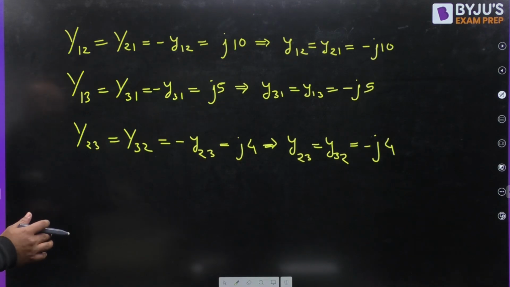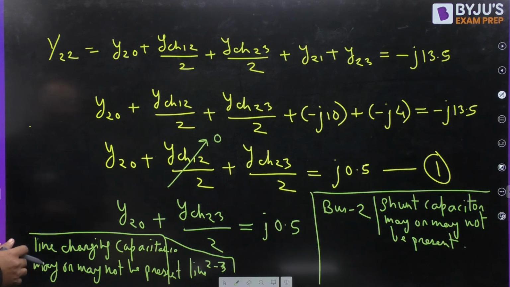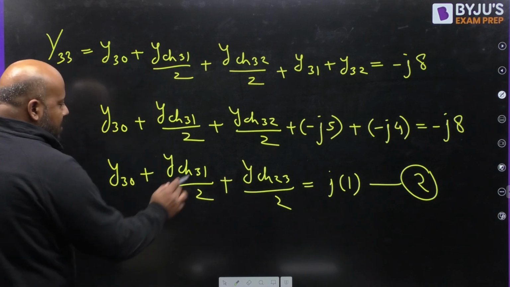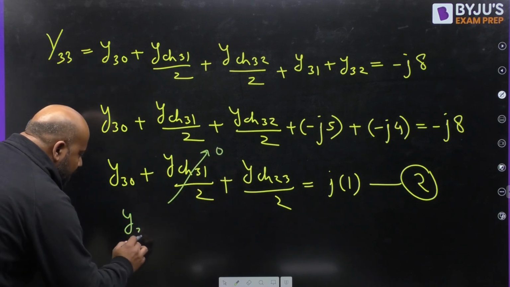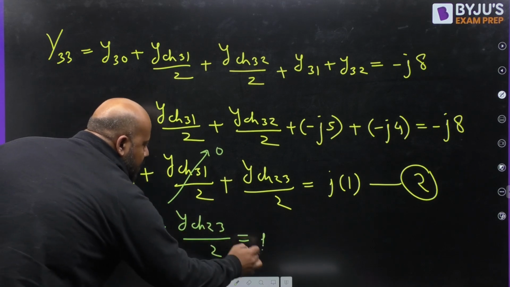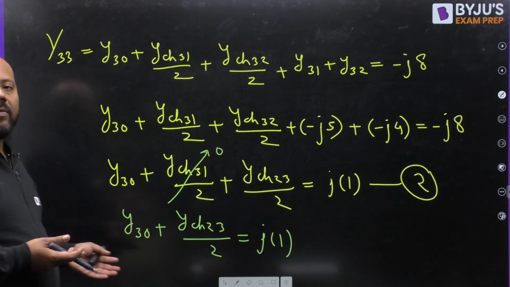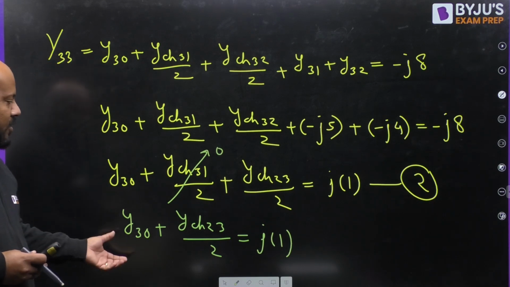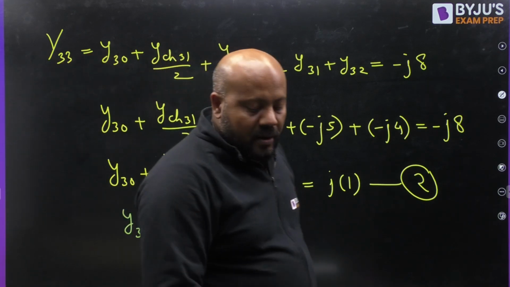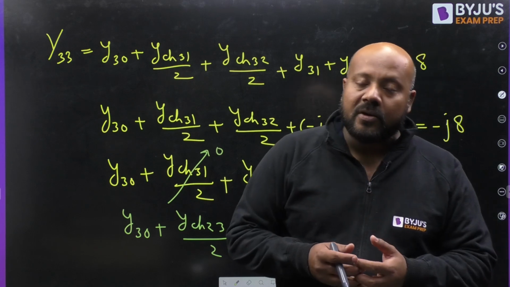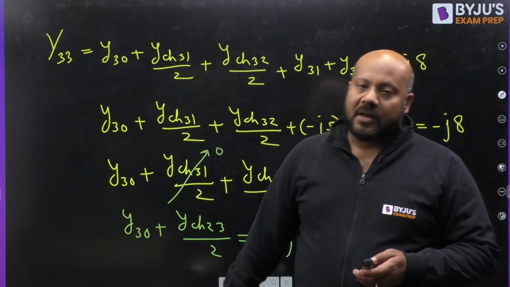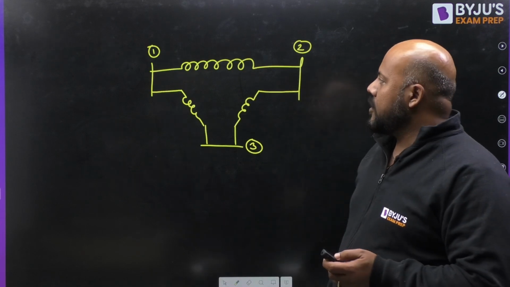So this understanding will give you how to do this question finally. And there is no need to go for this. For example, this also if you apply, because this is 0. So you are getting Y3 naught plus Y charging 2 to 3 by 2 is equal to j1. Now there can be infinite number of possibilities here. This is 0, this is j1. So you cannot be 100% sure whether a shunt element is present or not, because there can be infinite possibilities, infinite networks you may draw for these conditions. So I hope you understand this question.